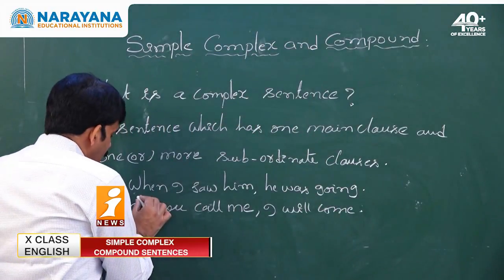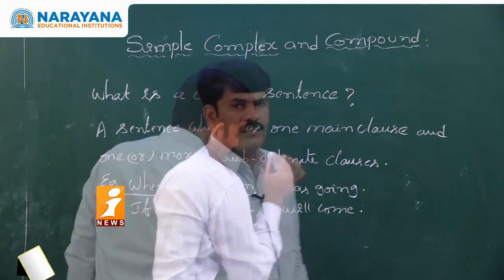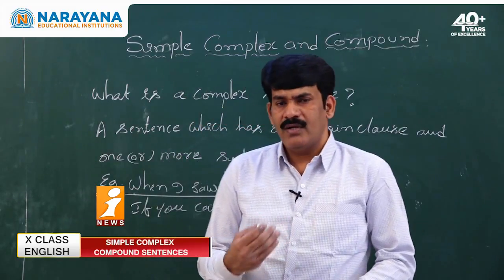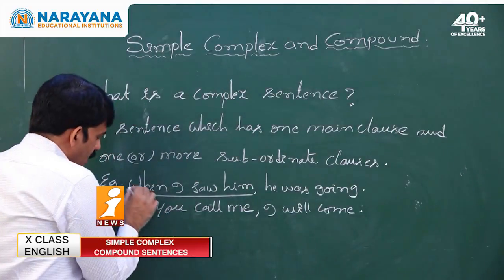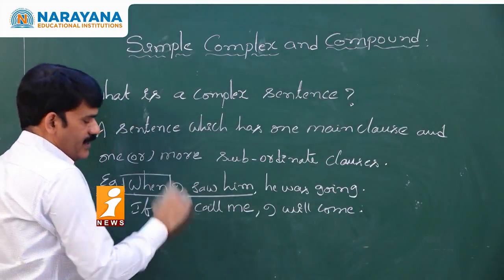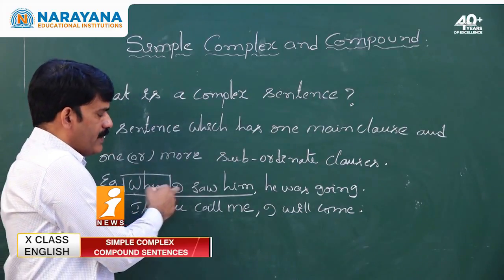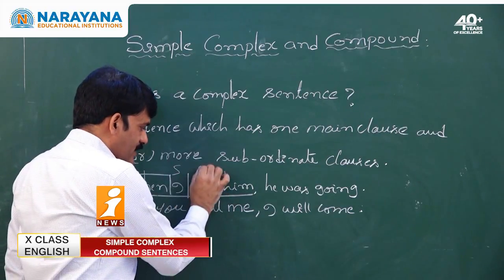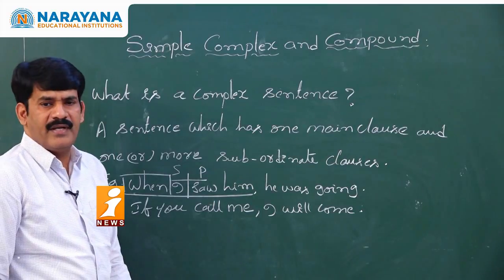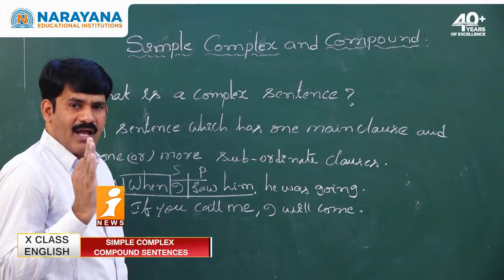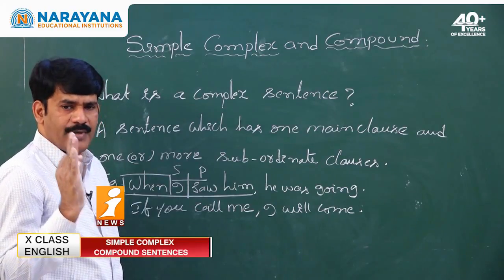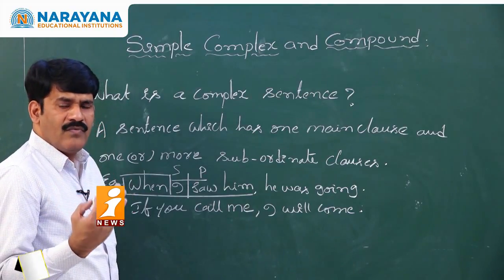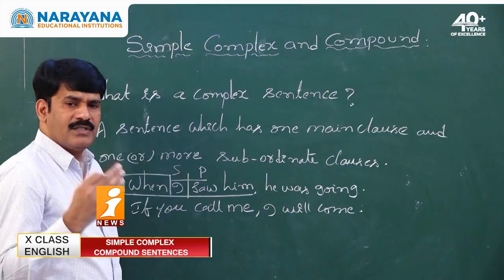But here let us see what are the clauses we used. Here we have two clauses. When I saw him, so what? Is it giving complete meaning by itself? No. Why? Because this clause is supported by the subordinating conjunction when. It is not giving complete meaning, though it has a subject and predicate part. Never forget, even a subordinating clause has a subject and predicate like a main clause, but a subordinating clause cannot give complete meaning, whereas a main clause gives complete meaning.